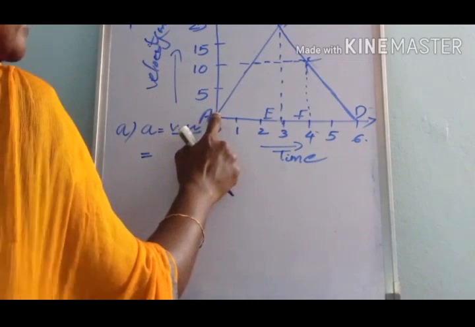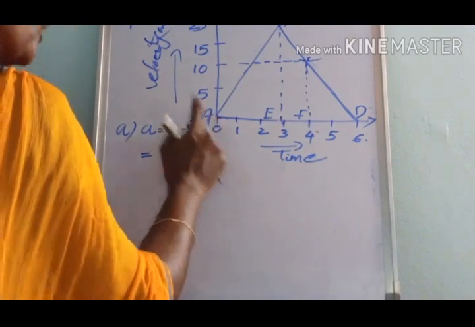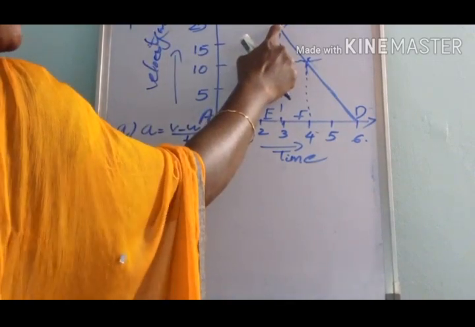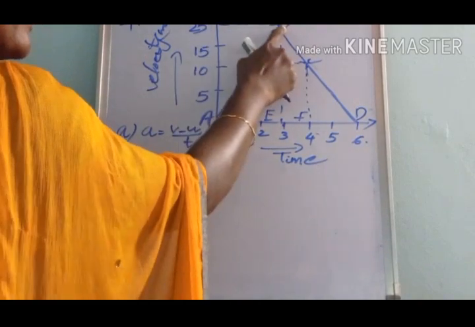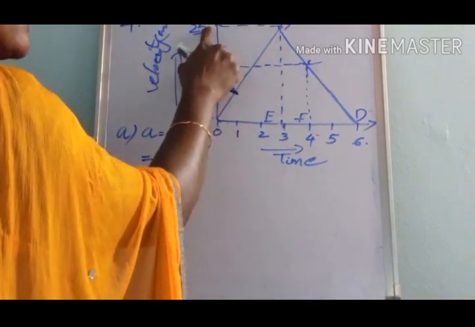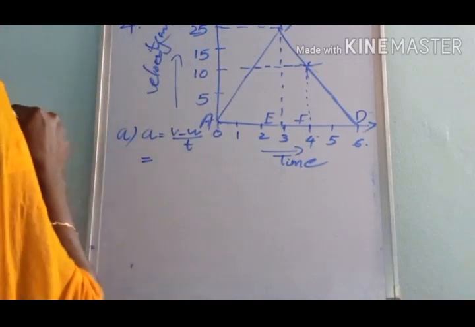Corresponding to A, what is the velocity here? It is 0. And corresponding to B, the velocity is 25 meter per second.